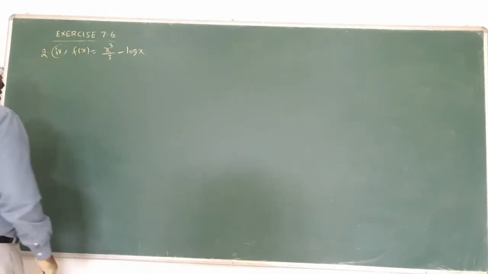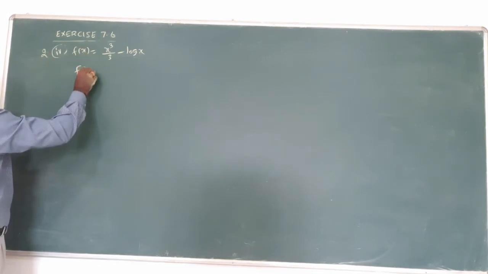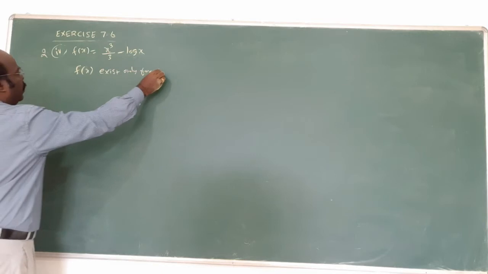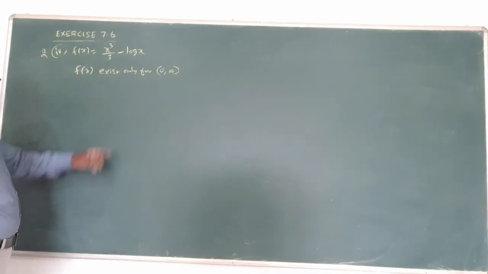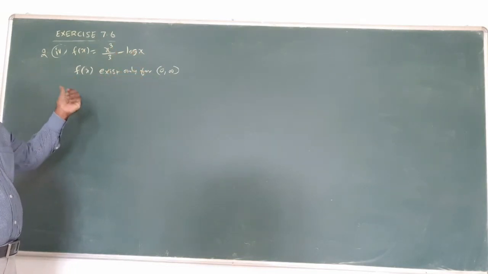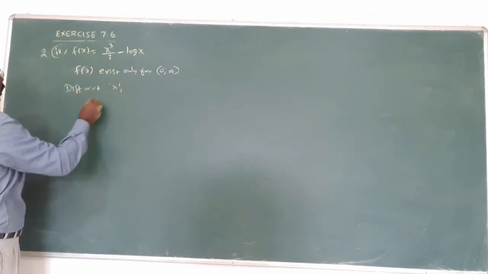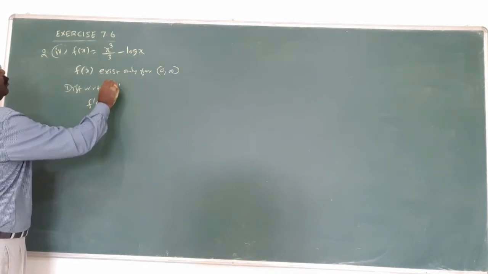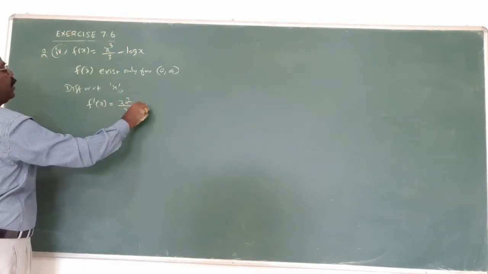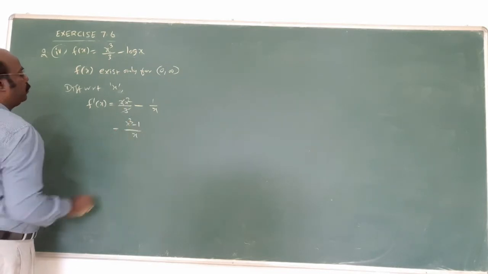Now the fourth solution, this is given. f of x exists only for 0 to infinity, because it involves log x square, and log of a negative number is not possible. So the domain is 0 to infinity, unlike the usual minus infinity to plus infinity. Now differentiate with respect to x. We get f dash of x with the LCM x, giving x cube minus 1.